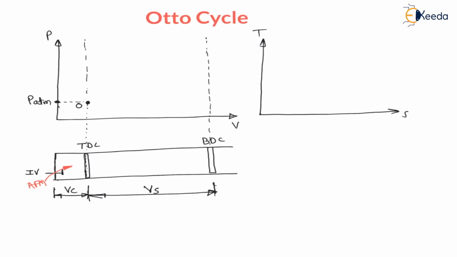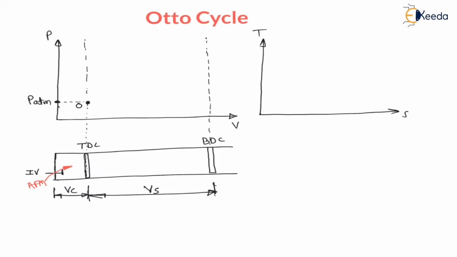Because in case of the SI engine or in case of the Otto cycle, air plus petrol mixture is taken in during the suction stroke, right? Therefore the air fuel mixture is taken in. The piston moves from top dead center to bottom dead center, and during this there will be a suction stroke, and during the suction stroke the pressure inside the cylinder remains constant. That is, the pressure inside the cylinder will be atmospheric pressure only.